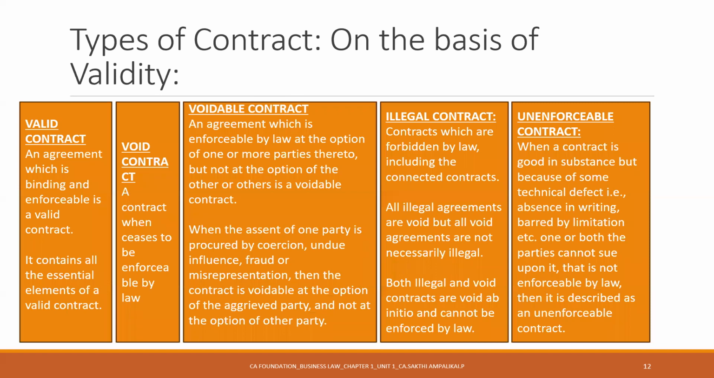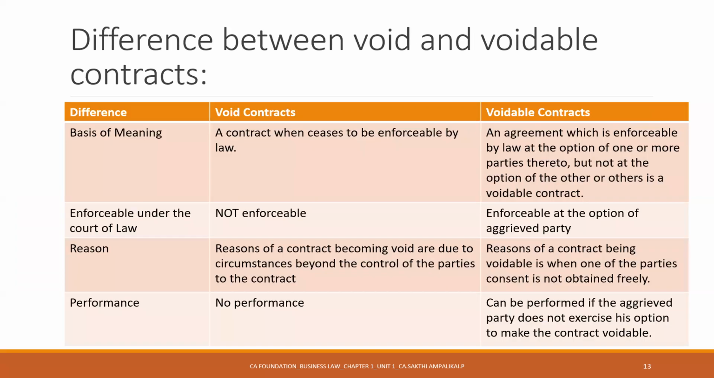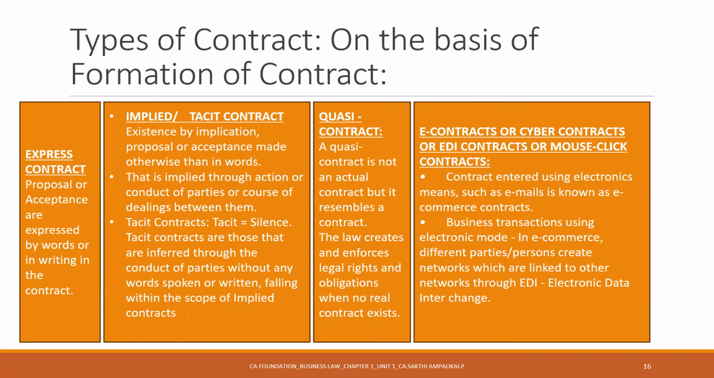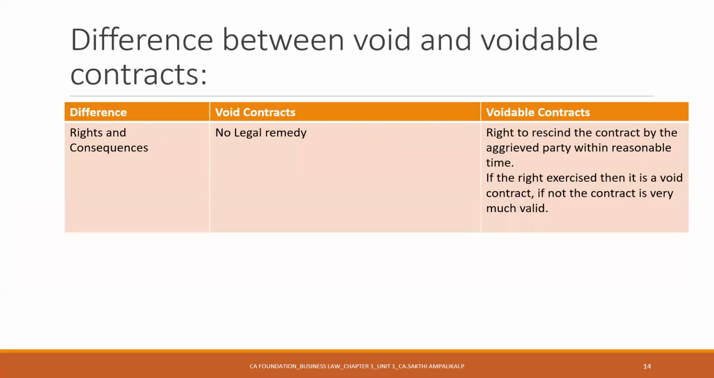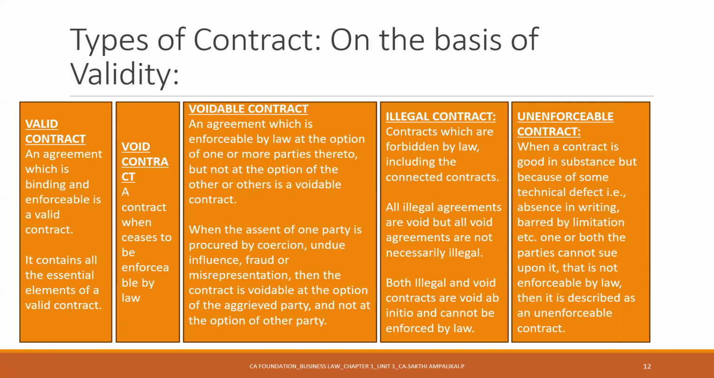Next is types of contract on the basis of validity. You can categorize contracts on a couple of bases: on the basis of validity, on the basis of formation of contract, and on the basis of performance of contract. First, we are going to see on the basis of validity, whether that particular contract is valid or not.